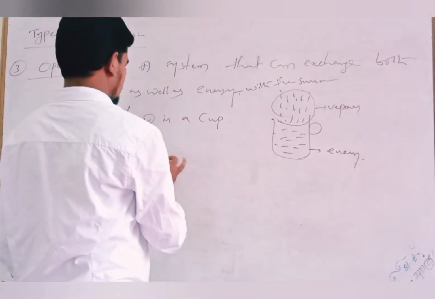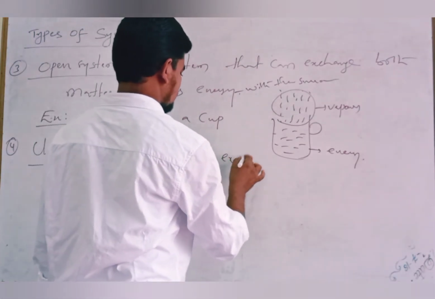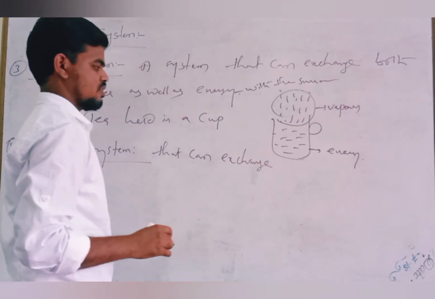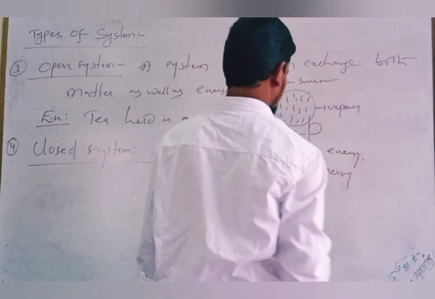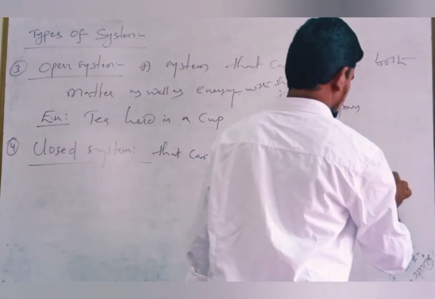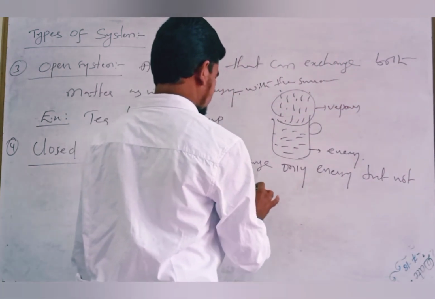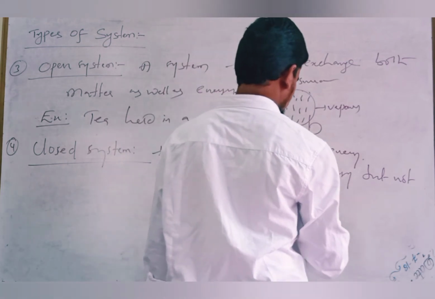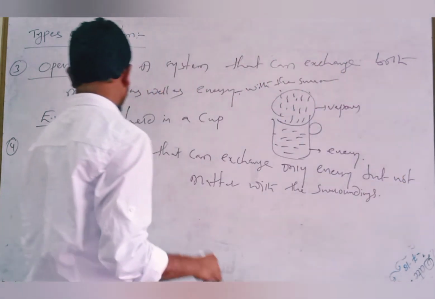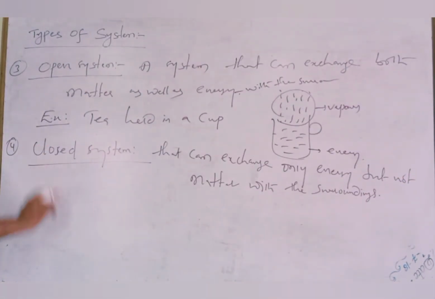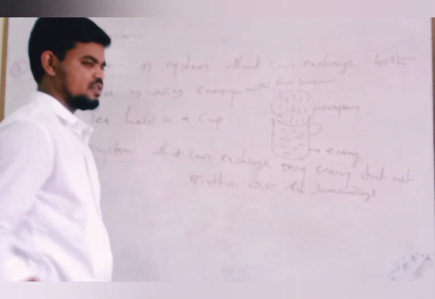A system that can exchange only energy but not matter with the surroundings is said to be a closed system. What is a closed system? A system that can exchange only energy but not matter with the surroundings.